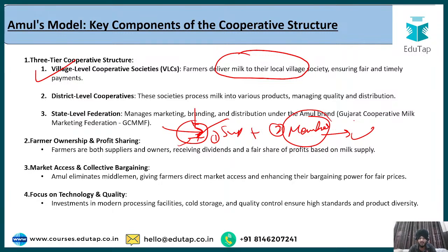So that is why the farmers get the ownership, they get the profit sharing, they become both suppliers as well as owners. The next is regarding market access and collective bargaining. As I told you, the middlemen were eliminated, they were bypassed as a part of this model, and because of this, the collective bargaining power of the farmers increased.